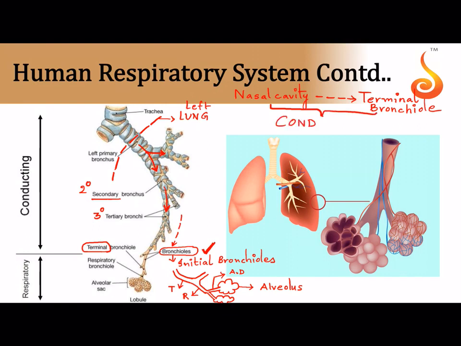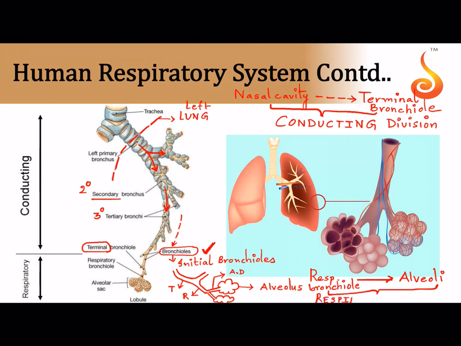So we call this the conducting division. They only help in transport of air. They only help in passage of air. They do not help in breathing. But I told you that in the end you have the respiratory bronchiole, then the alveolar duct, and then the alveoli. Even in the respiratory bronchiole, a certain amount of gaseous exchange takes place. Therefore, this part is referred to as the respiratory division. Okay, so from the nasal cavity to the terminal bronchiole, it is called the conducting division.